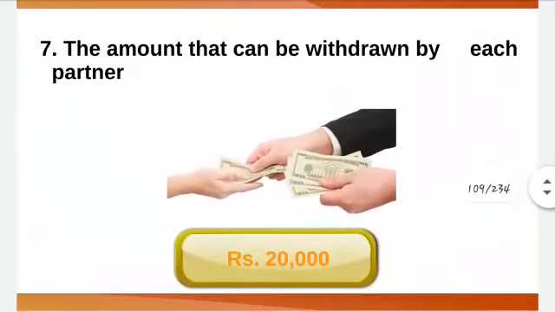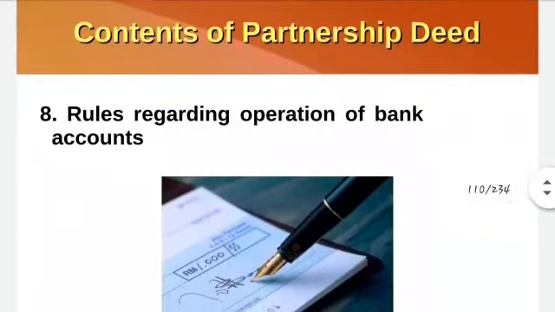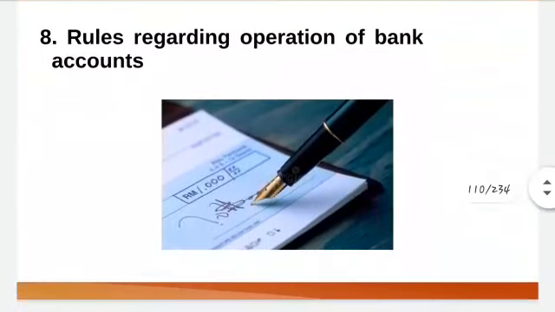Then the amount that can be withdrawn by each partner. Withdrawn means the amount which they can take out from the firm during the partnership period. Then rules regarding operation of bank accounts. Who will deal with all these things? Means who will take out the money from the bank account of the business.